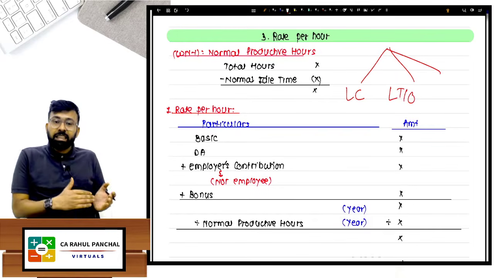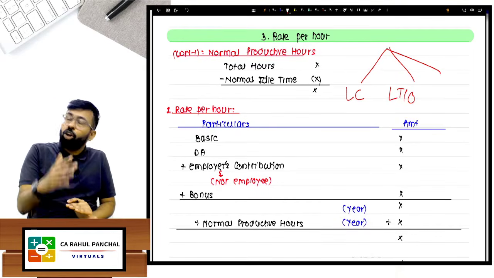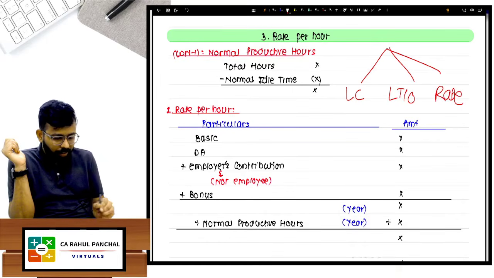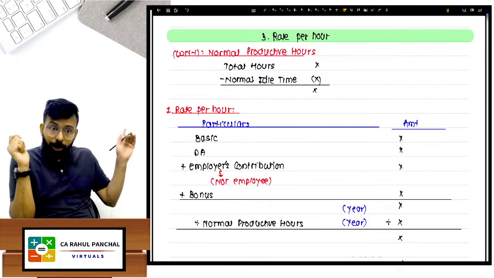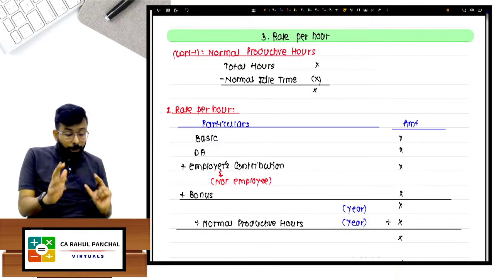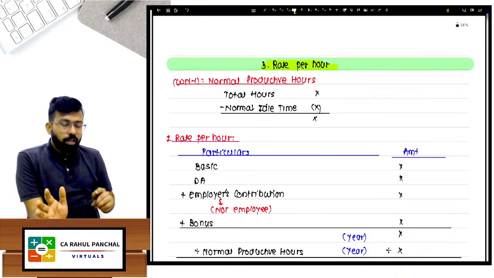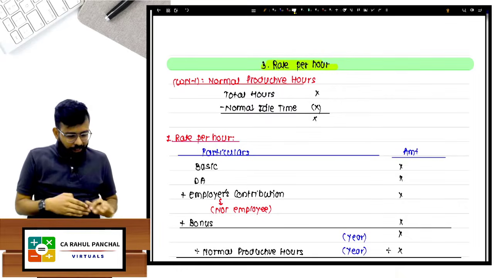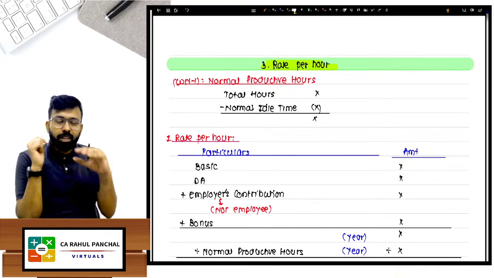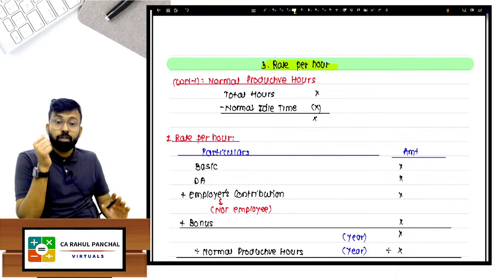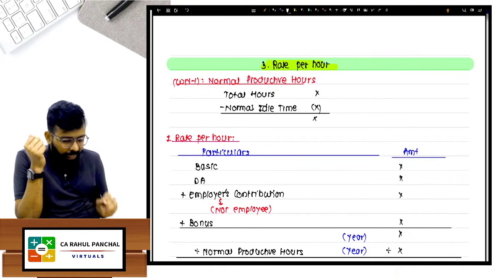Now after this third part is what, sir? Labor cost, labor turnover. Now it is rate per hour या तो cost per hour. वहां पे cost per unit था, rate per unit था, यहाँ पे rate per hour है, material के अंदर था वो. Now let us understand what is rate per hour करके. Try to understand. I will say my worker is actually working for how many hours. You should be very careful, sir.